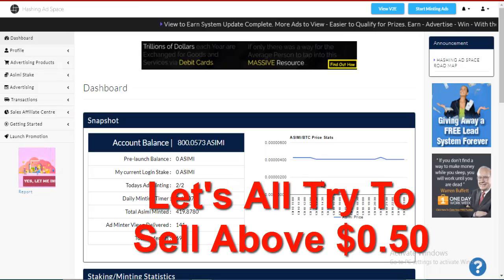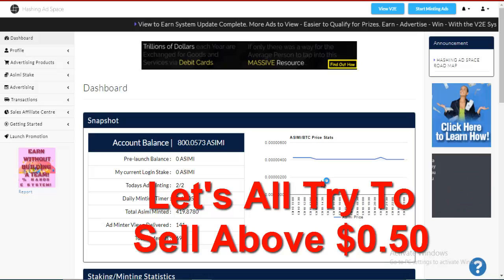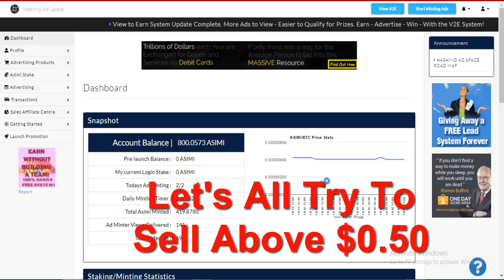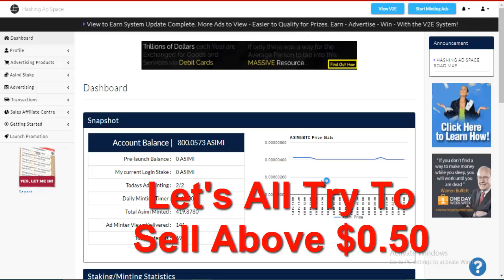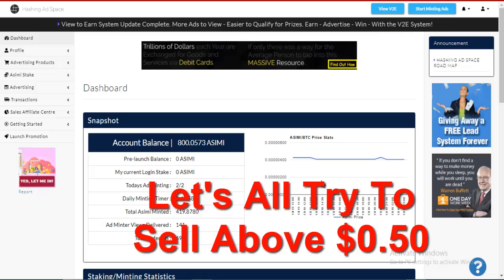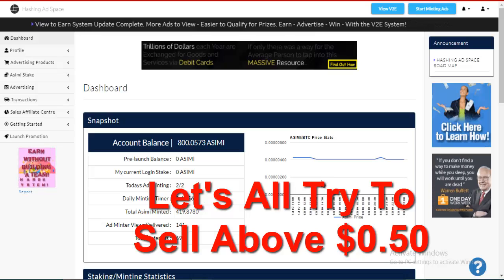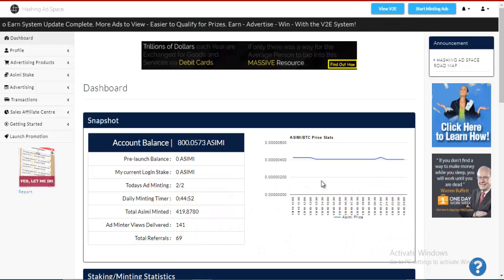So what I recommend is that when you are selling your ASIMI tokens, you don't offer anything less than 50 cents. You don't offer it at a price less than 50 cents, whatever the transaction will be, or whatever that equivalent will be in ASIMI tokens. But let's just all try to sell our ASIMI tokens above 50 cents.